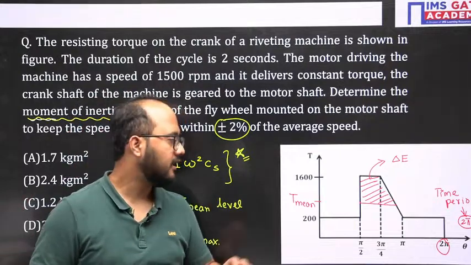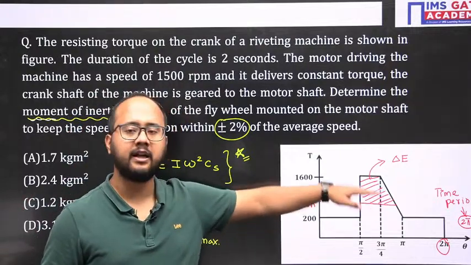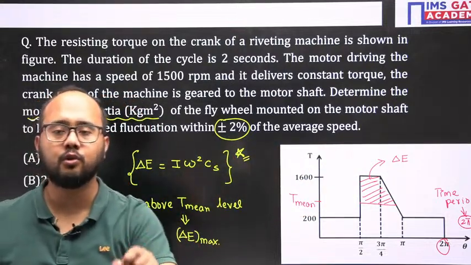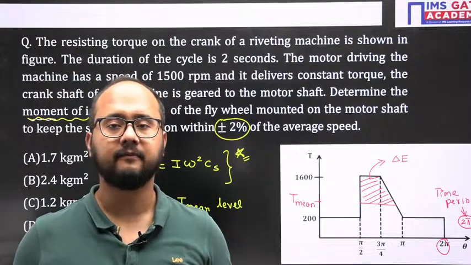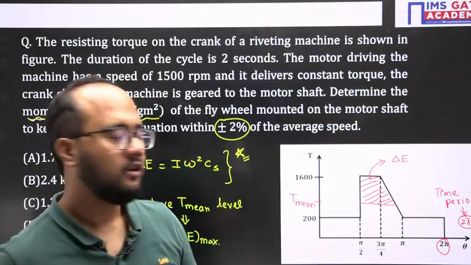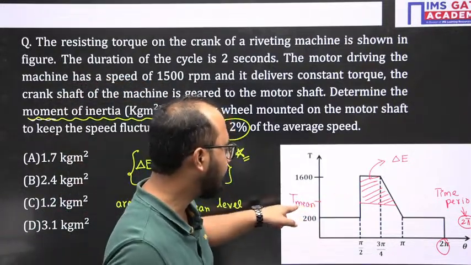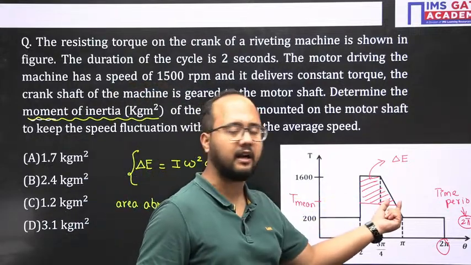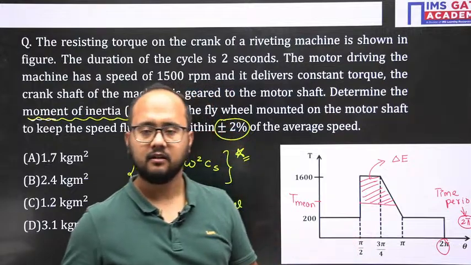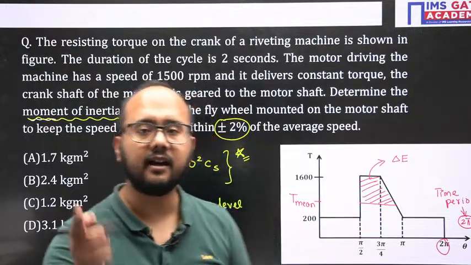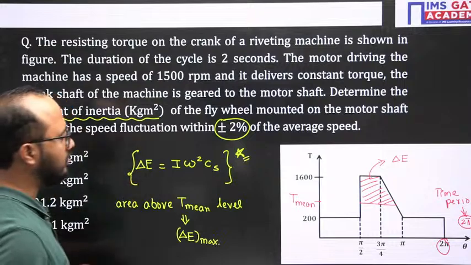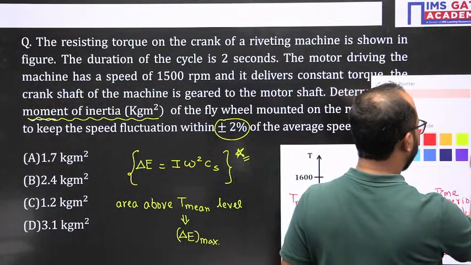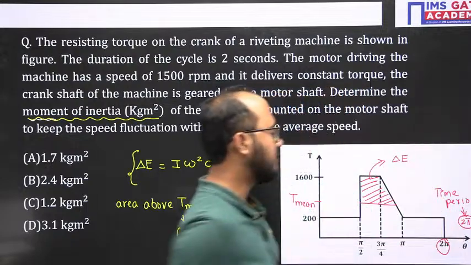Are you able to understand? Whatever area of work done is above the mean torque, that energy will be stored in the flywheel. Clear? We will calculate that area, because we have calculated the mean torque value, so this delta E we can easily calculate. We need to add the rectangle and triangle areas, so we will get the delta E value. Then we have to use that delta E value in this equation. Do it fast, everyone, and tell me your answer.